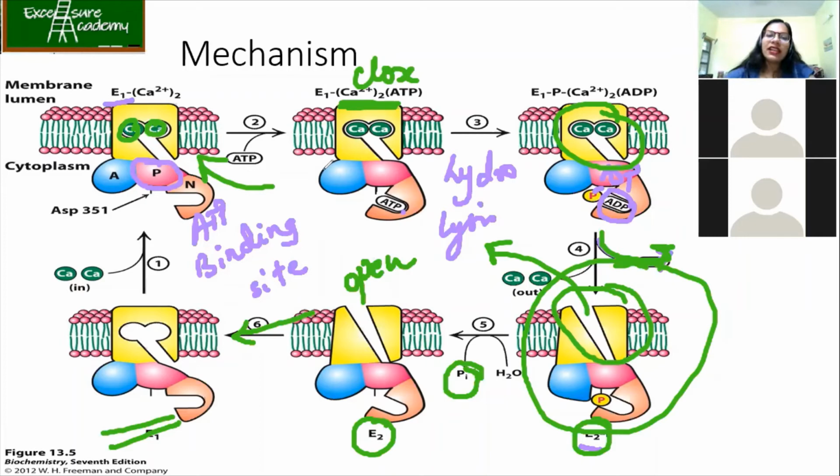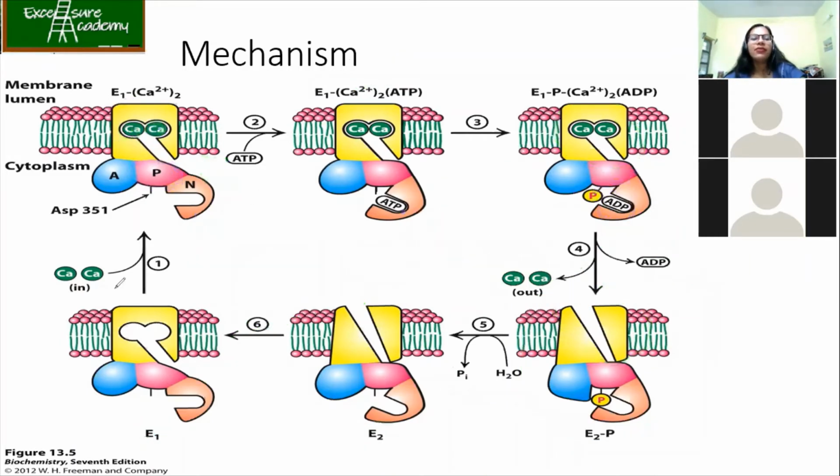So, everything is clear? Any doubts at any step? See, numbers are given 1, 2, 3, 4, 5, 6. So you can just ask me now if any doubts are there. I can explain once again. Do you want me to explain again? It's quite simple actually, if you see.